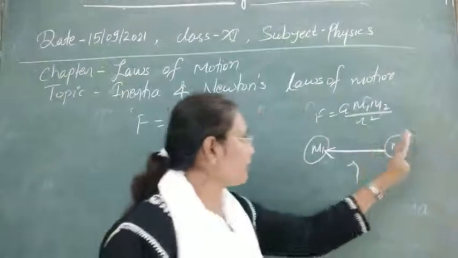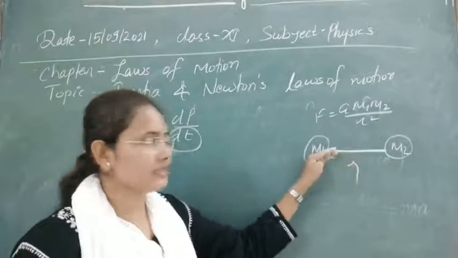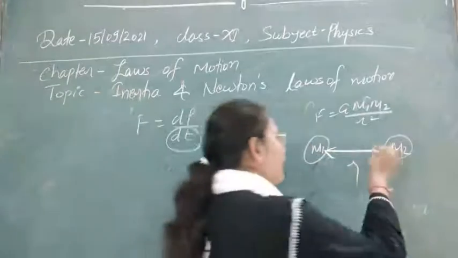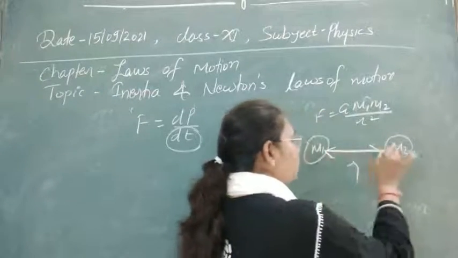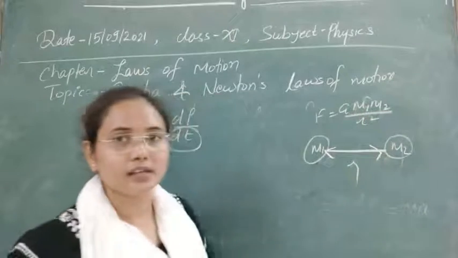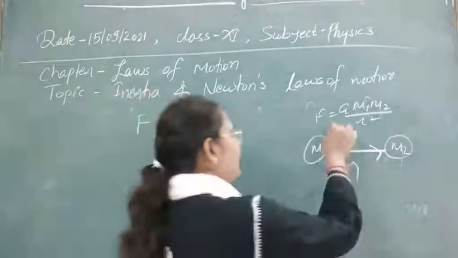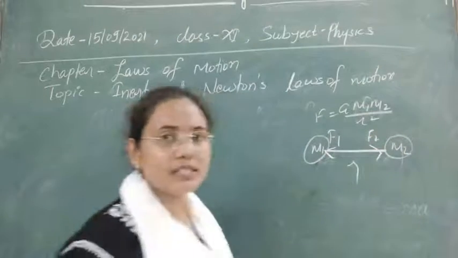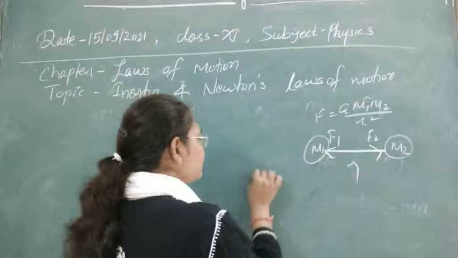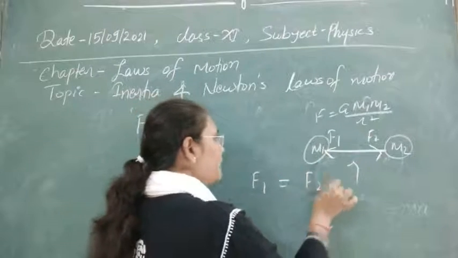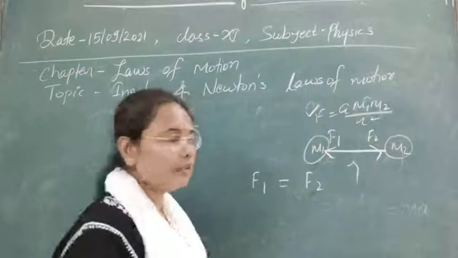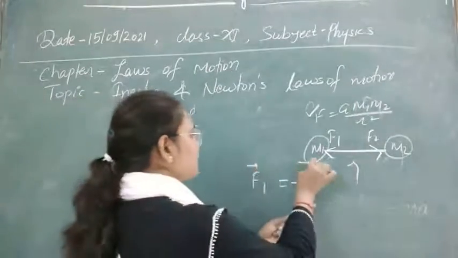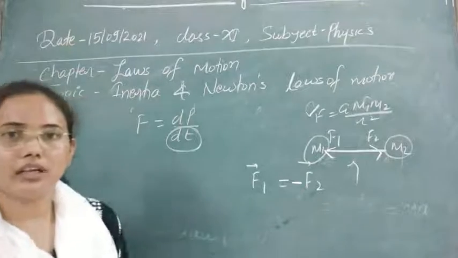A mass M1 attracts M2 by a force, and similarly M2 also attracts the body M1 by a force in the opposite direction. So here you can see two forces are acting. Suppose this is F1 and this is F2. These two forces always exist in pair, they are equal in magnitude, but they have opposite direction, so we write a minus sign here. So this is our third law of motion.